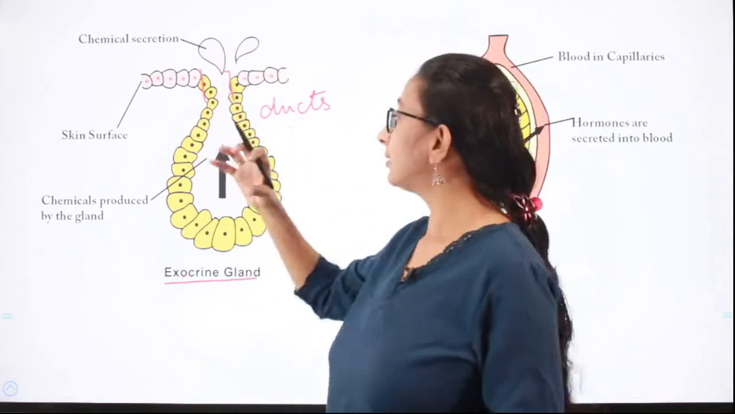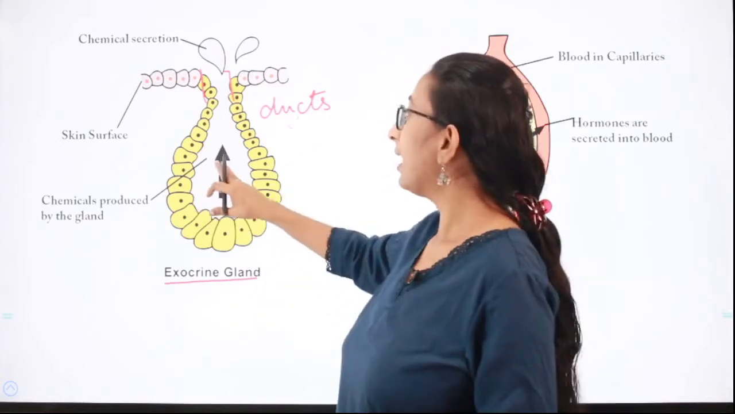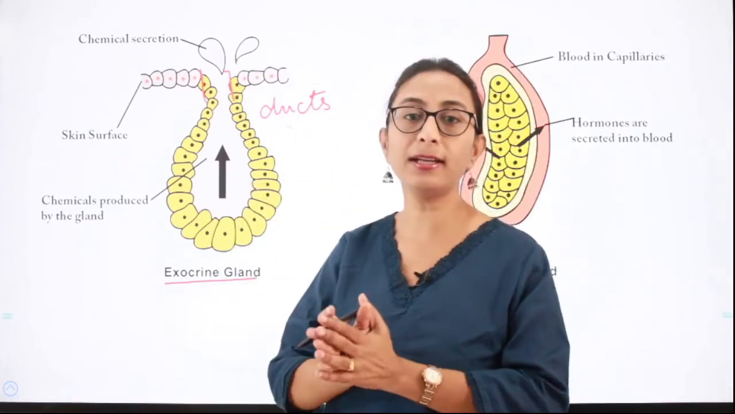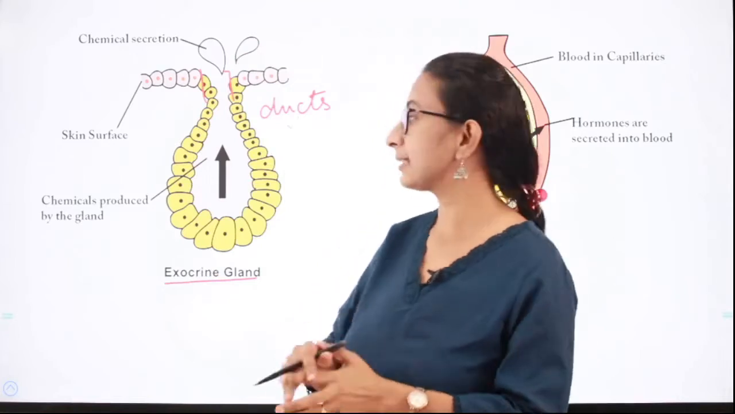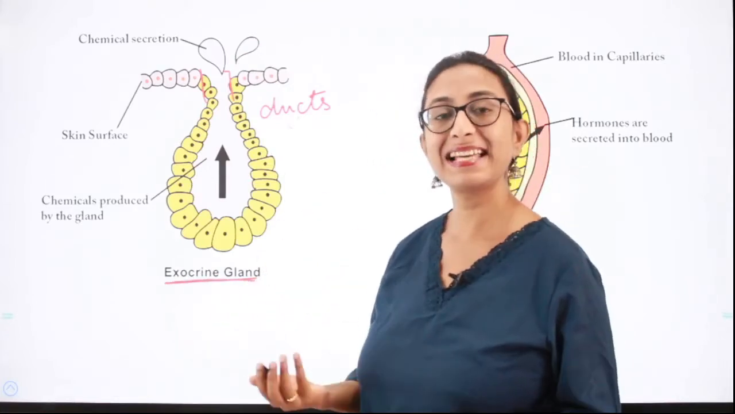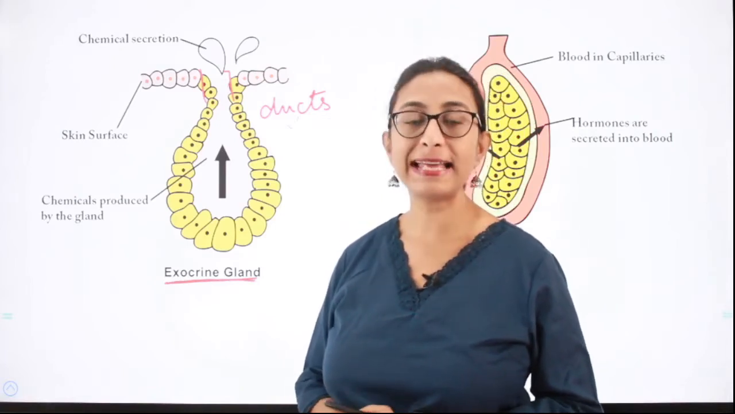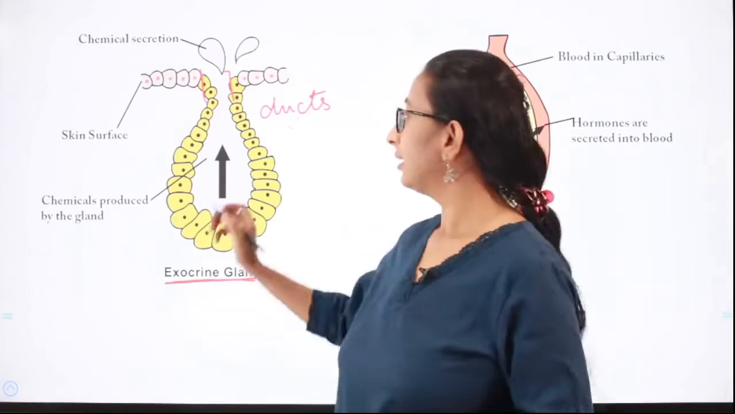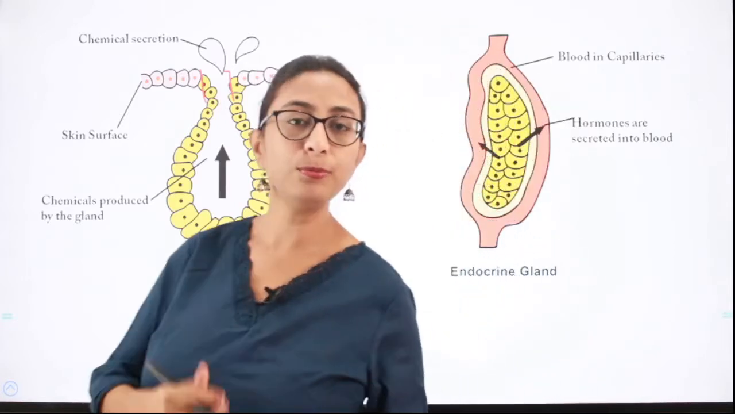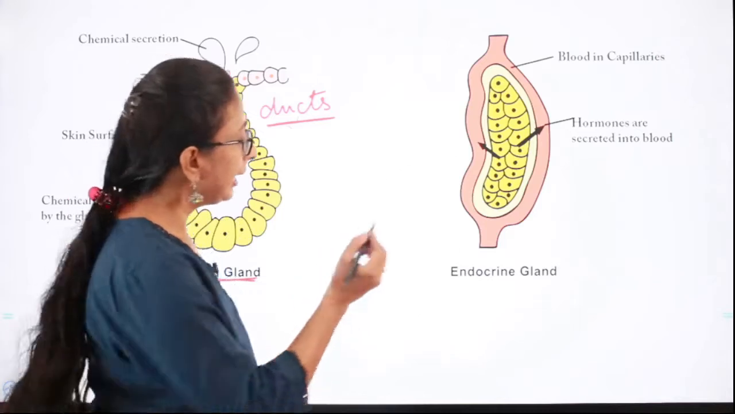through which the substances which are synthesized and secreted by the gland are moved, or pass through the duct into the target organ. These glands are called exocrine glands. Example, liver, salivary gland, all these are glands which have ducts. These glands are called exocrine glands. So now moving on to endocrine gland. What is an endocrine gland?